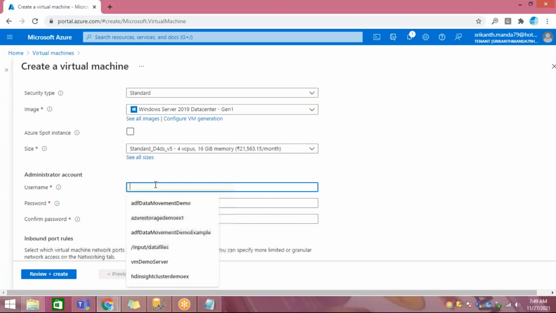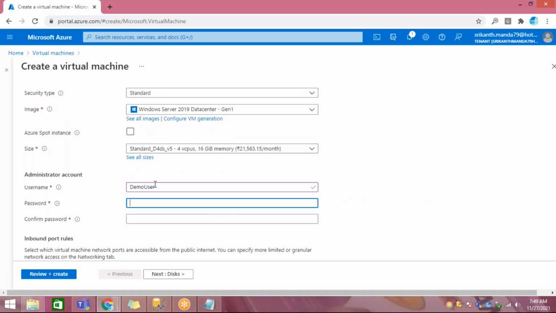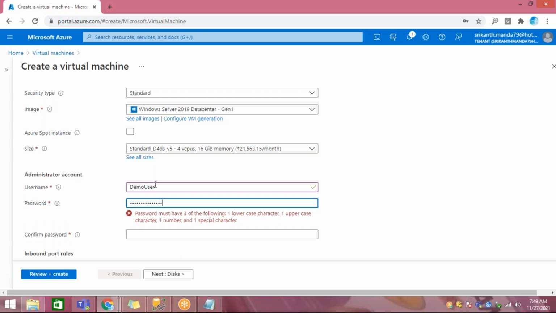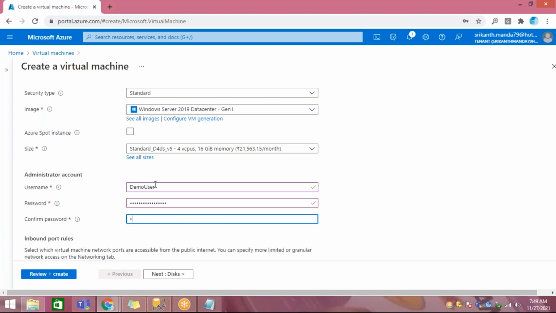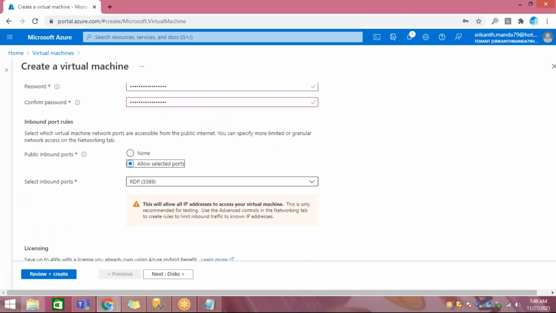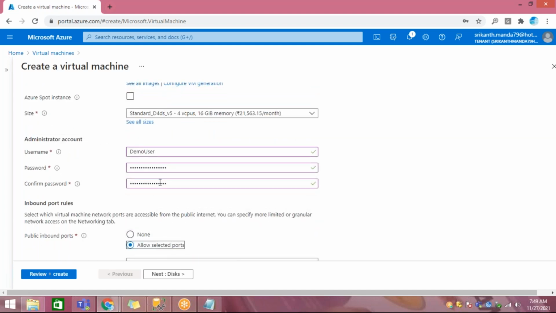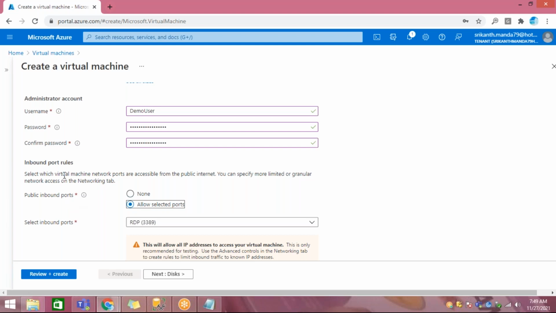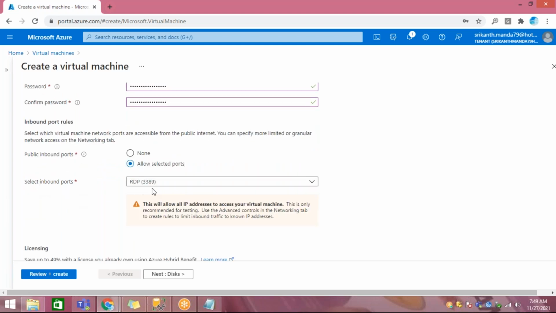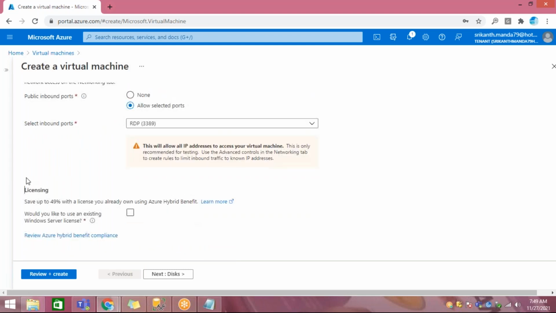I'll give some username, then password. Then how do you want to access it? Select the inbound ports: RDP, SSH, HTTP, HTTPS. RDP here.